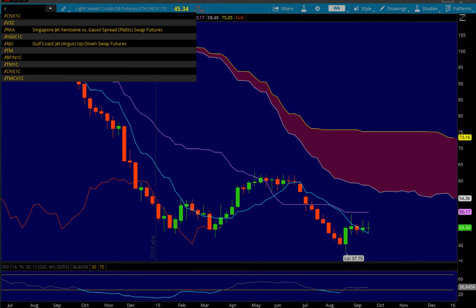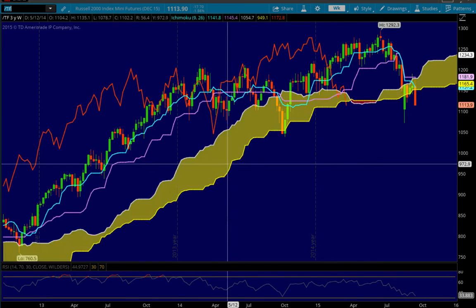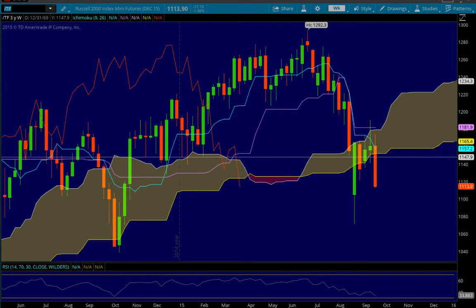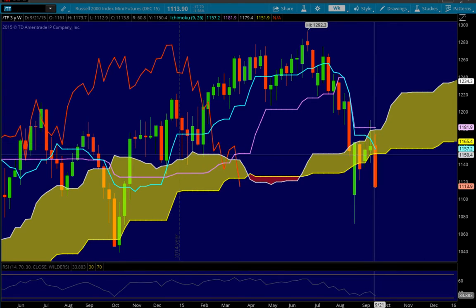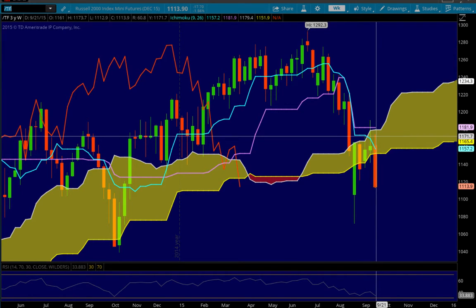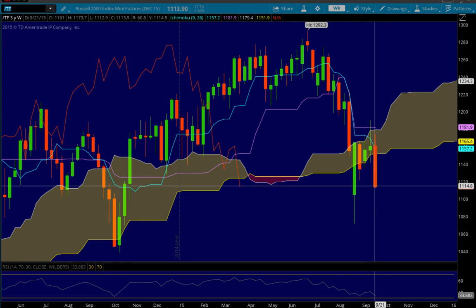Let's look at the Russell. Russell really led things lower on Friday. So you see that the Russell came into the cloud and tested actually above the Tenkan Sen for a while there, which looks pretty bullish. Then it got summarily rejected and closed significantly under the cloud. It did not test this prior low or this prior open area of 1104.70 thereabouts.